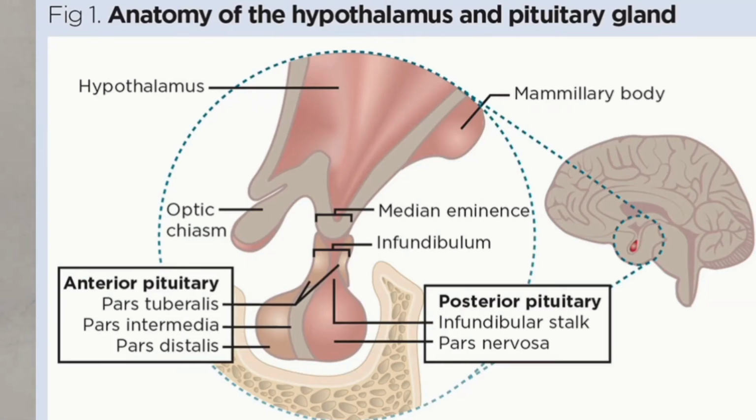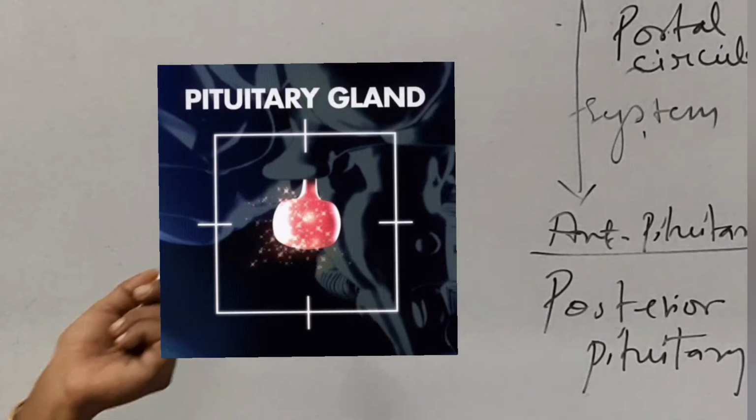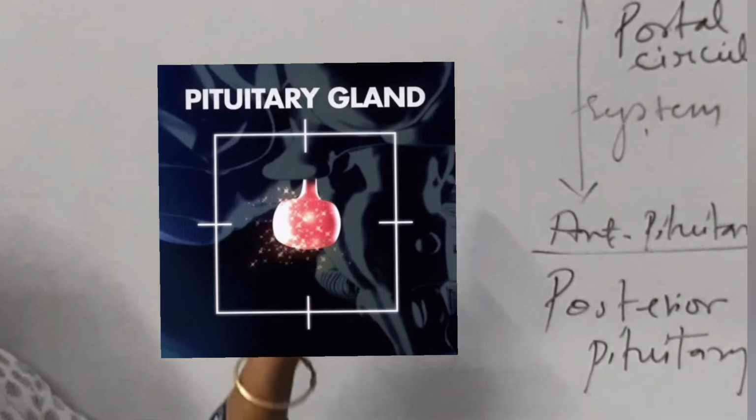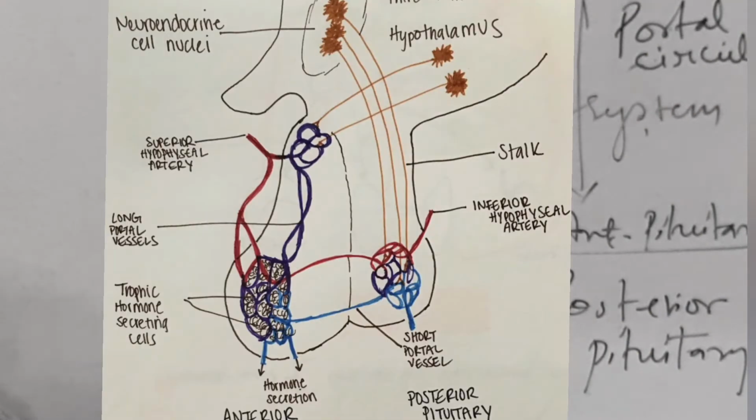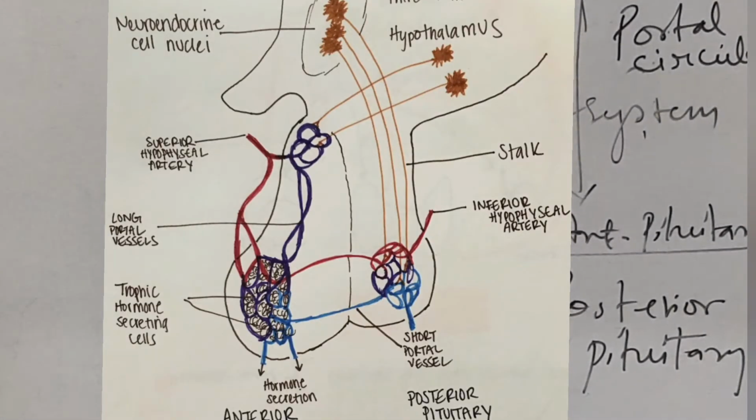Okay, so this is about the function. You can see the structure given here. In this structure you can understand the relationship between the pituitary and the hypothalamus given in this figure. Okay, I hope you understood.